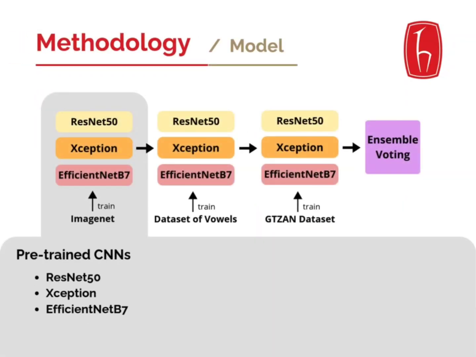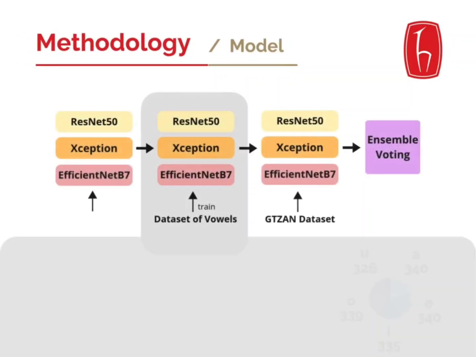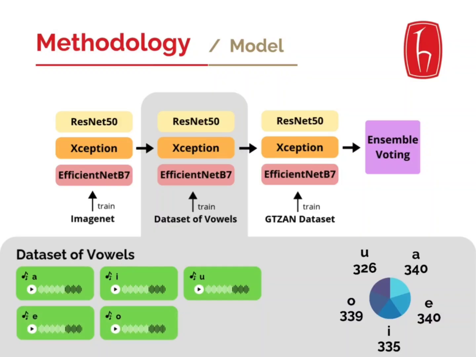The model architecture is inspired by the reference work. A core component is our multi-stage fine-tuning, which means MFT. We take powerful pre-trained CNNs like ResNet50, Xception, and EfficientNet B7 and fine-tune them in two distinct steps. First step, on a general acoustic dataset to pre-adapt them to broader audio characteristics.